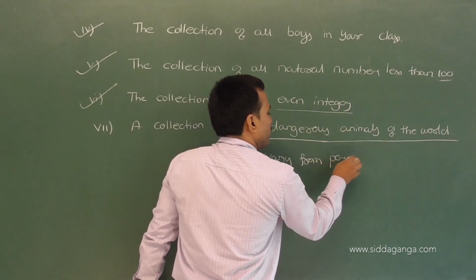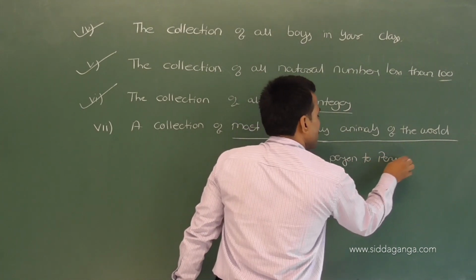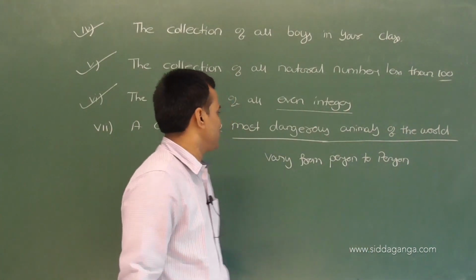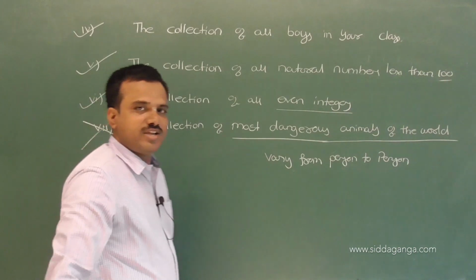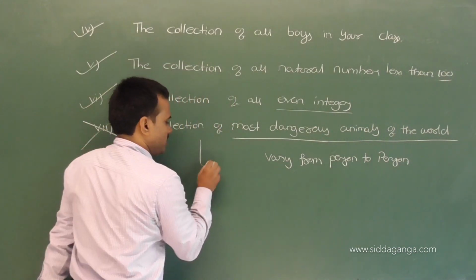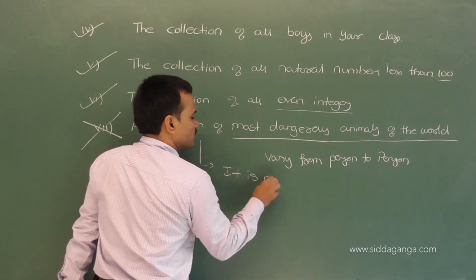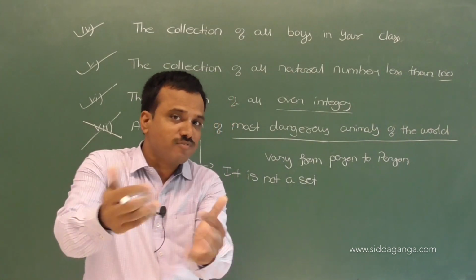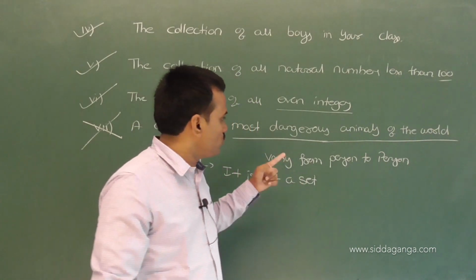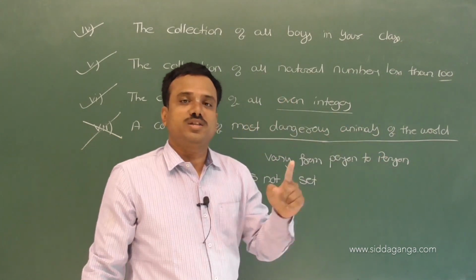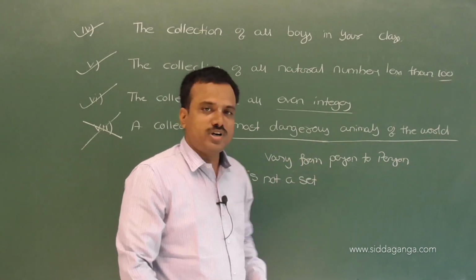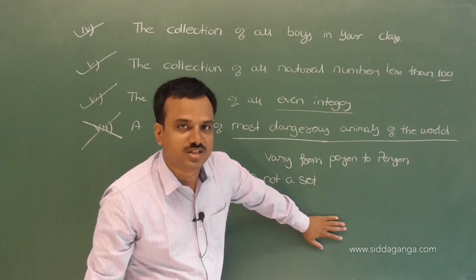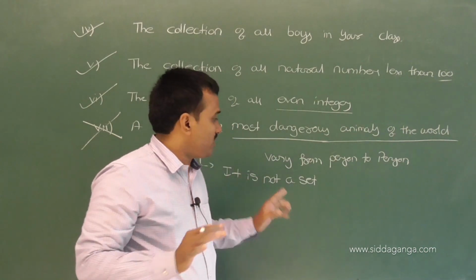person to person. It varies from what? Person to person. That's why it is not a set. Correct na? It is not a set. Justify your answer: the most dangerous animals of the world vary from person to person. That's why it is not a set. Got my point? Clarify? Very important concept.